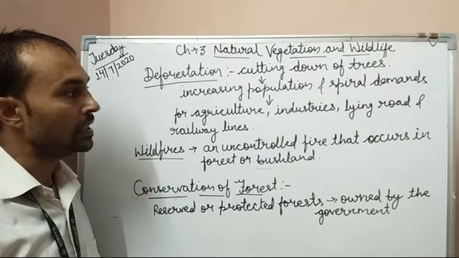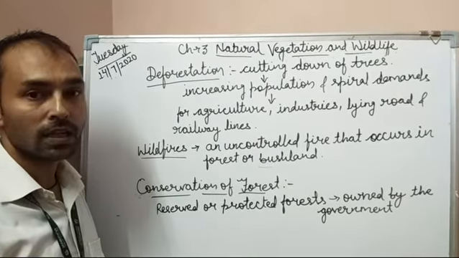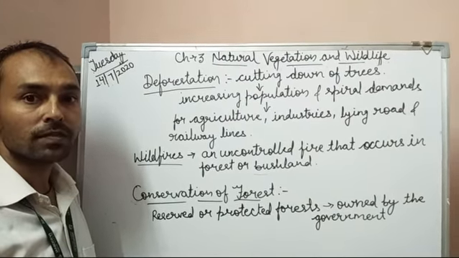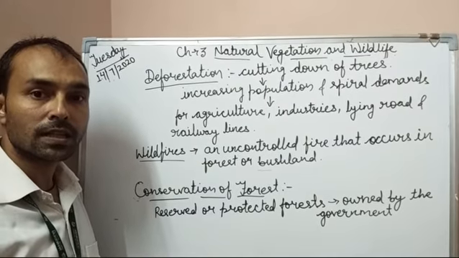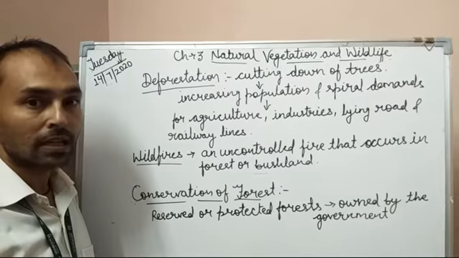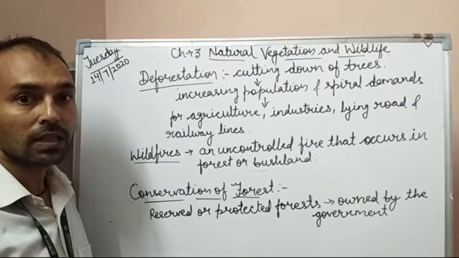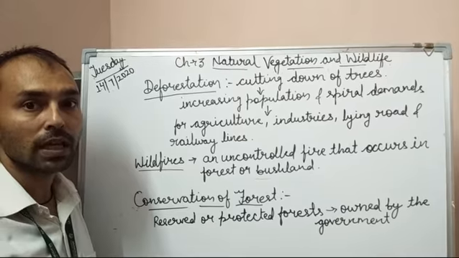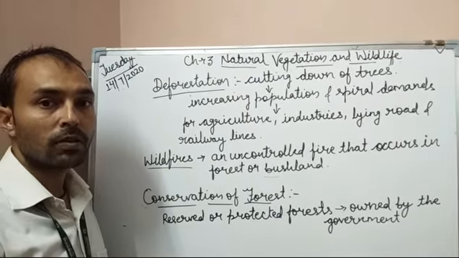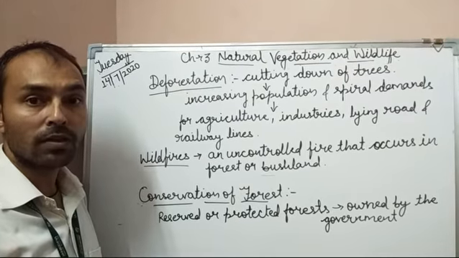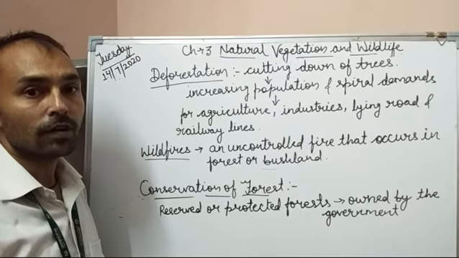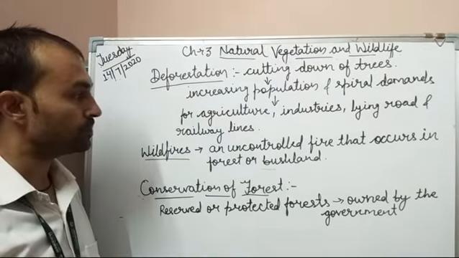Because of this, forests are cut down for clearing land for agriculture, settling industries, and to connect them with the cities or areas where raw material, consumers or the market are available. So there is a demand for roads and railway lines. These are a few of the purposes for which forests are cut down.